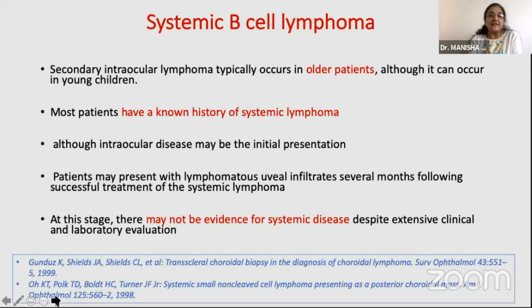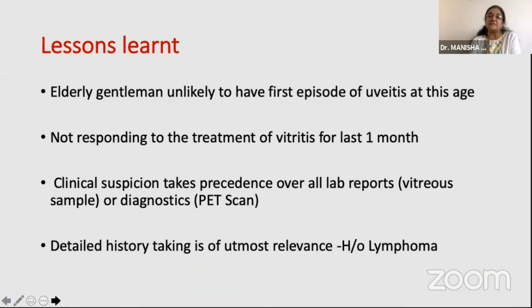So there's something called secondary intraocular lymphoma, which typically occurs in older patients, although it can appear in young children. Most of the patients have a known history of systemic lymphoma, although intraocular disease may be the initial presentation. Patients may present with lymphomatous uveal infiltrates several months following a successful treatment of the systemic lymphoma. And at this stage, there may not be evidence of systemic disease, despite an extensive laboratory evaluation and other evaluations, such as a diagnostic vitrectomy. So this was again a learning for all of us, where you may not find any evidence of a reactivation of the systemic lymphoma.